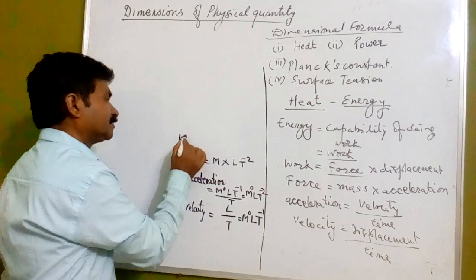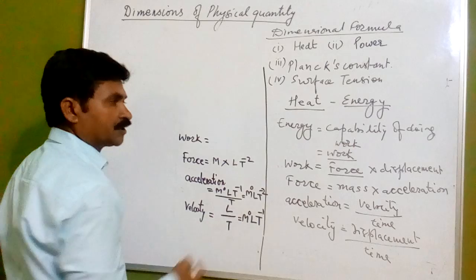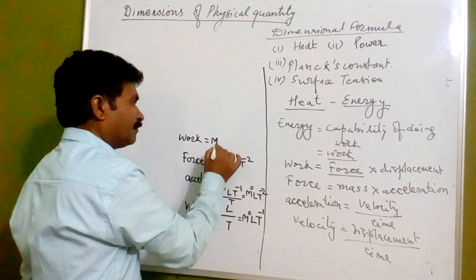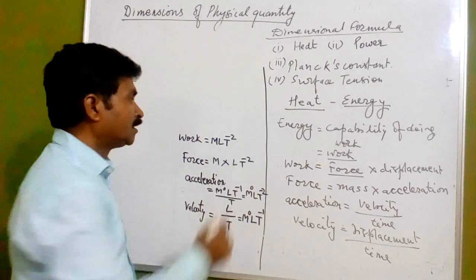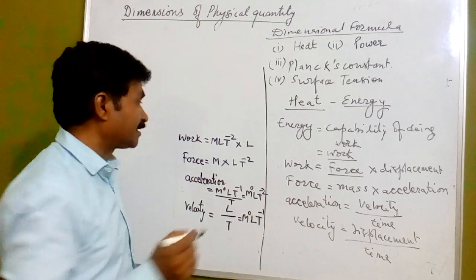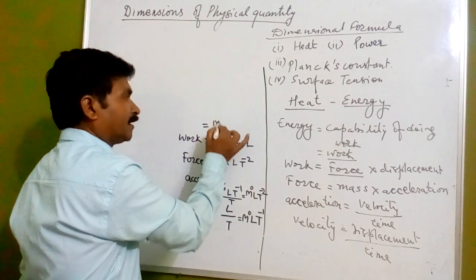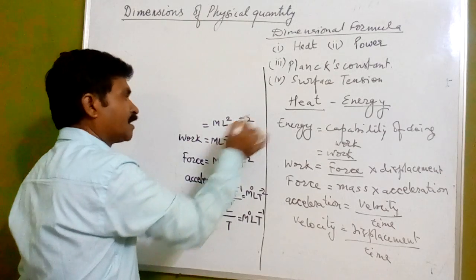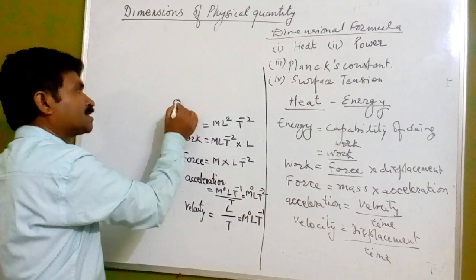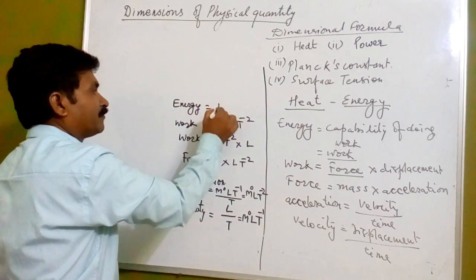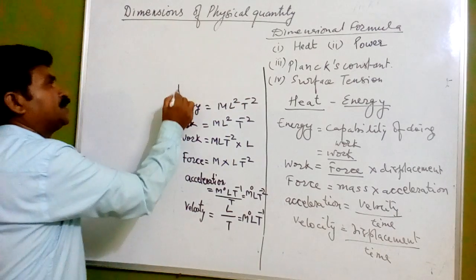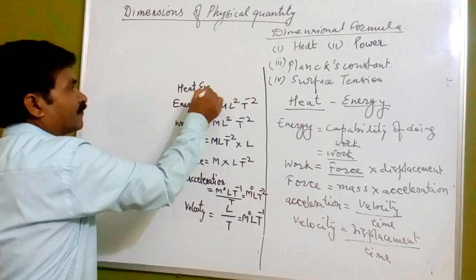Now for work, what does work become? Force into displacement. Now force we know, we have got it from here, M L T raised to the power minus 2, and displacement is L. Taking displacement as L, what comes for work? M L squared T raised to the power minus 2. Now we said that work is equal to energy, meaning energy will also have the dimensional formula M L squared T raised to the power minus 2. So heat energy will have the same one.